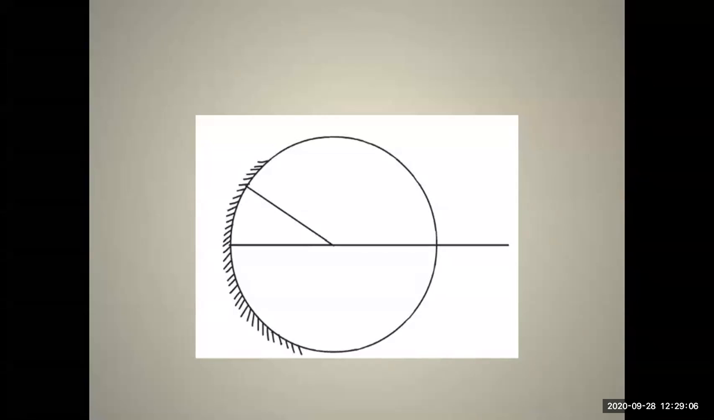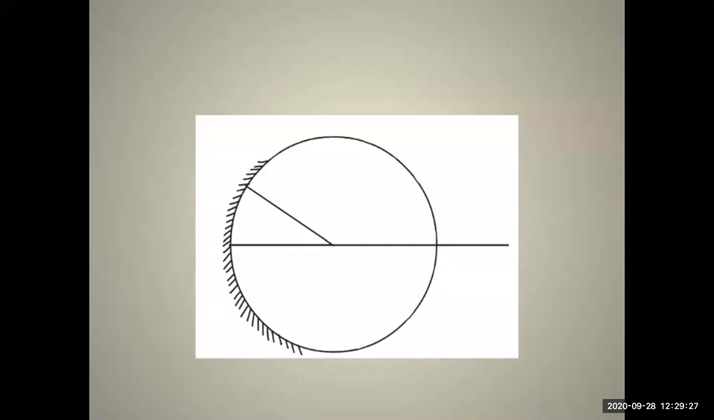Now let us start with pole. What is meant by pole? You can see the alphabet P there. P is called the pole of the mirror. That means the center of the mirror surface. It is nothing but the center of the mirror. Pole is shown by the capital letter P.